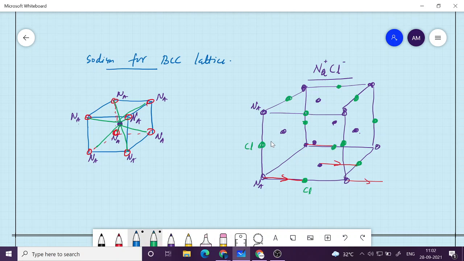which will give, so at the center also there is similar, this way it continues.